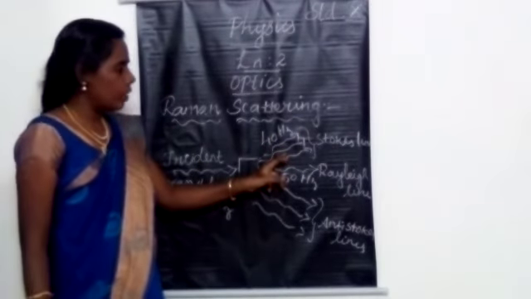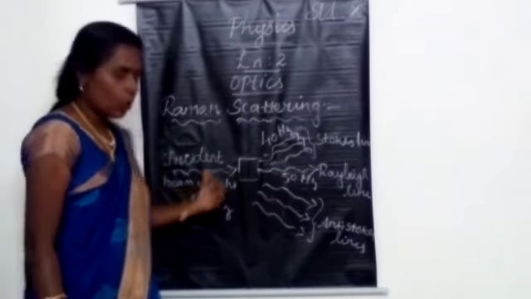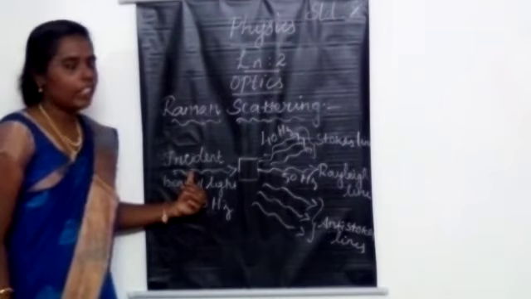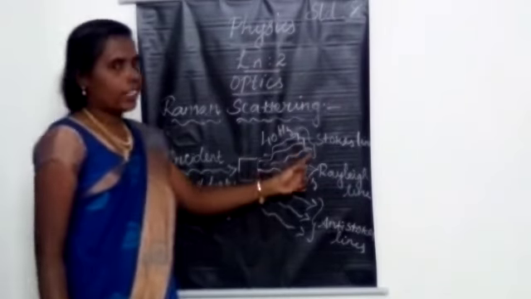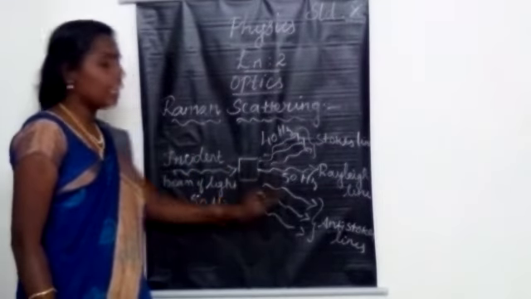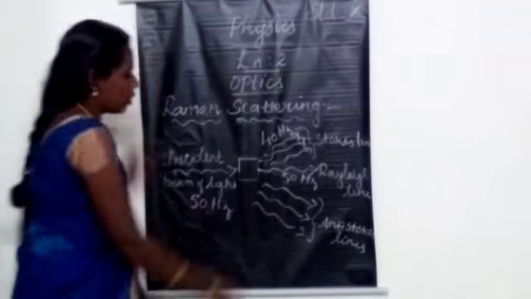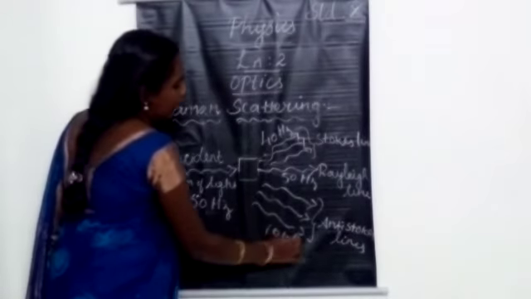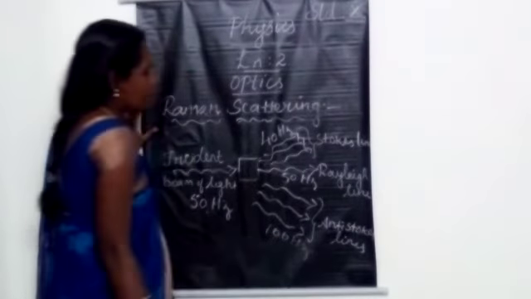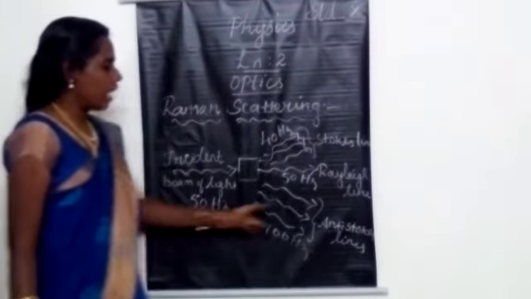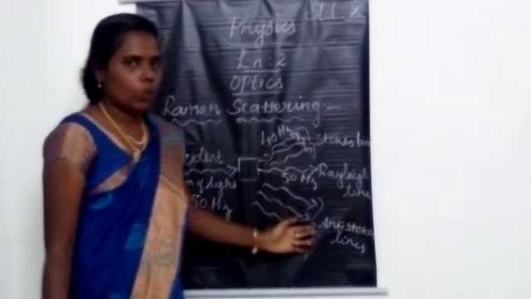A frequency lower than the incident light gives the Stokes lines, and a frequency higher than the incident light gives the anti-Stokes lines. Here the frequency may be 100 Hz or more, more than 50 Hz. That line is called the anti-Stokes line.